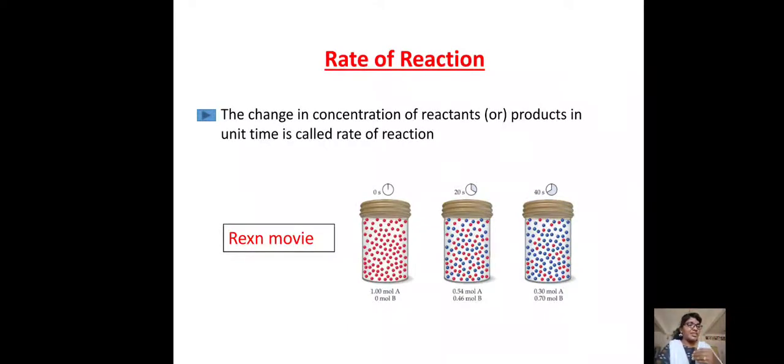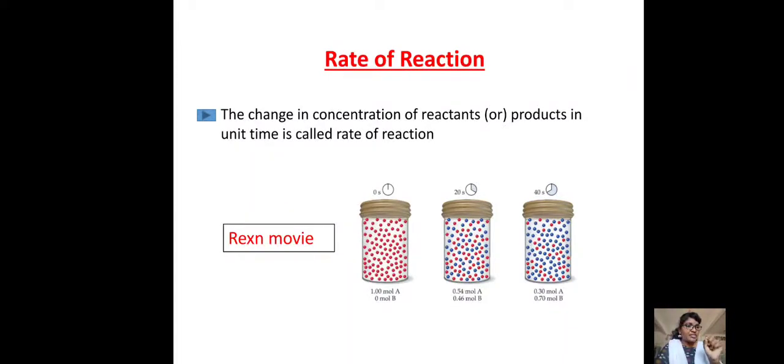Then the rate of the reaction expressed in terms of the reactants equals minus d concentration of A by dt, that is minus dA by dt.